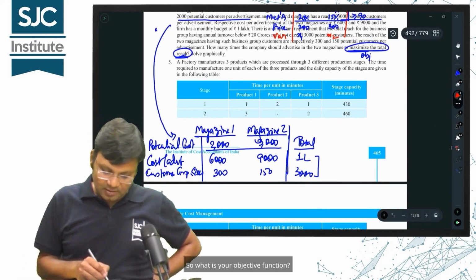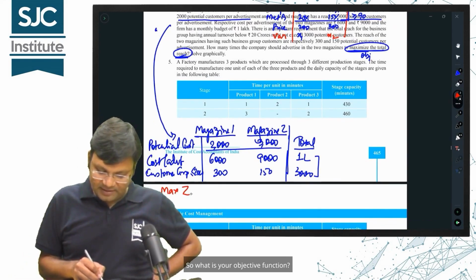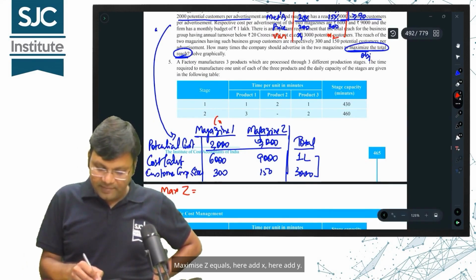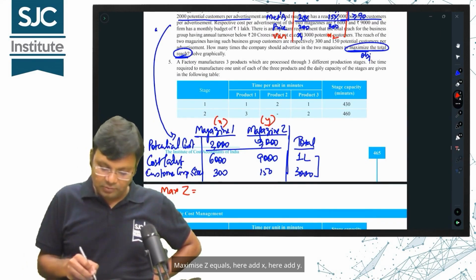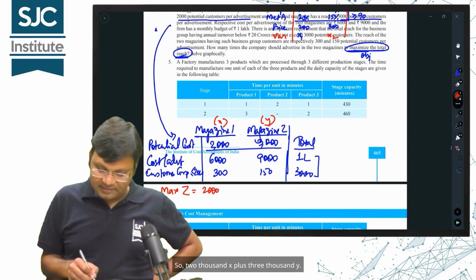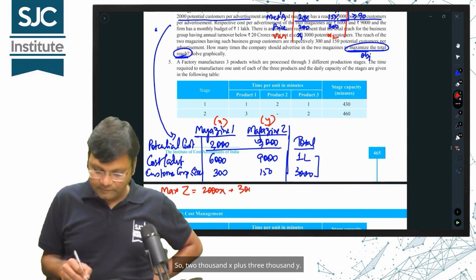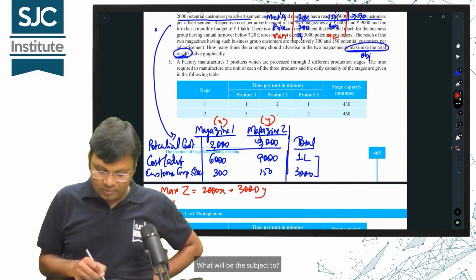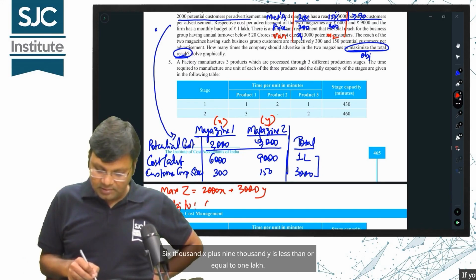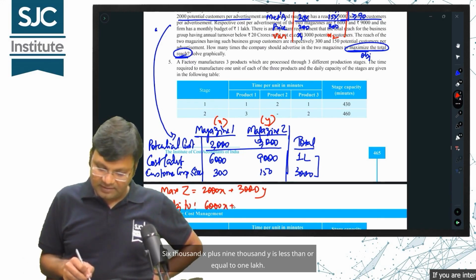So what is your objective function? Maximize Z equals, here add X, here add Y. So 2000X plus 3000Y. What will be the subject to? 6000X plus 9000Y is less than or equal to 1 lakh.